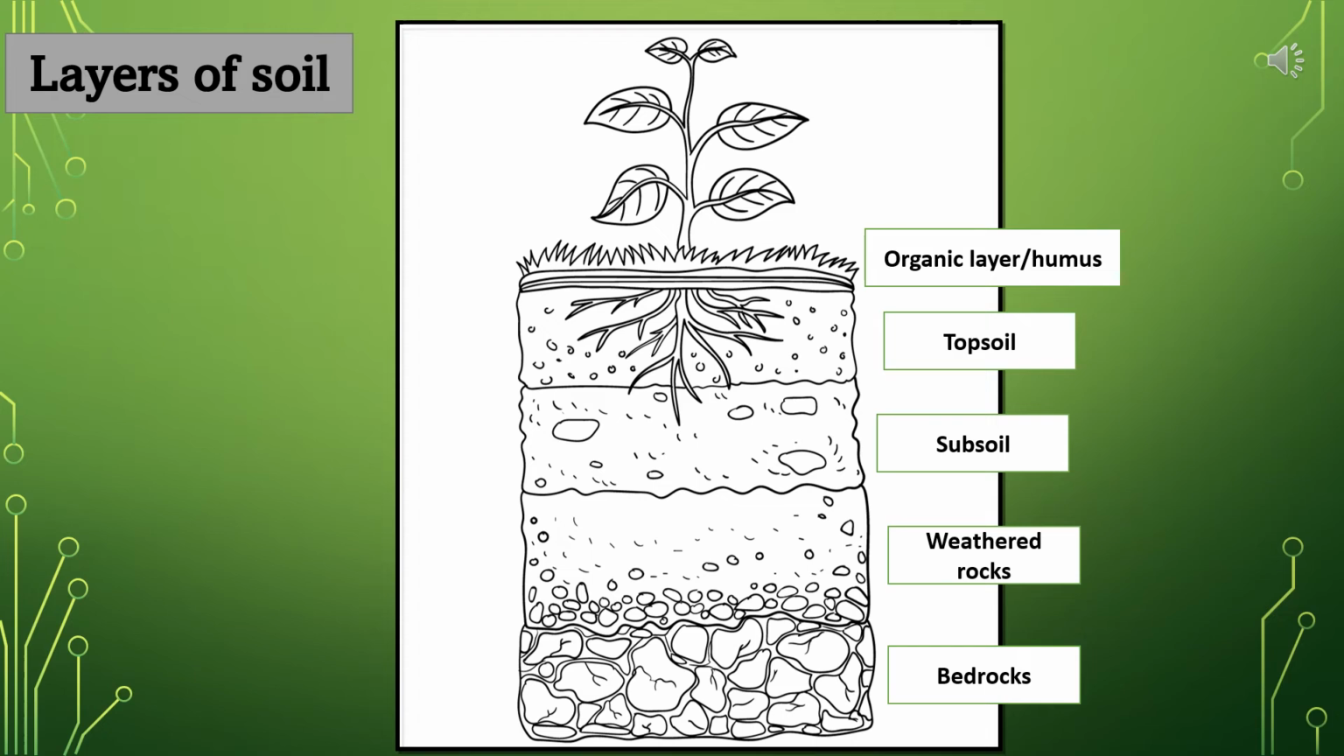Now look at this picture and it shows you different layers. Dear students, look at this picture. You can see there are different layers of soil. What is the organic layer or humus? Humus is the remains of dead plants and animals, and plants can grow well in topsoil. Okay, and then there is subsoil, weathered rocks, and bedrock. So plants cannot grow in these layers of soil. Plants can only grow in topsoil.